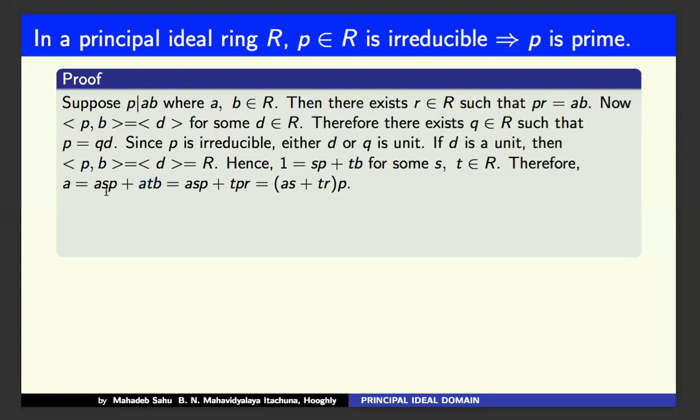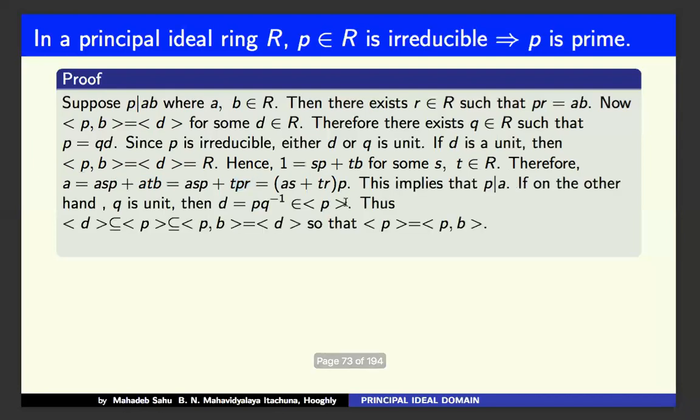Then A equals ASP plus PR into T. Take P common: P times (AS plus TR). That means P divides A. So that is the case when D is a unit.